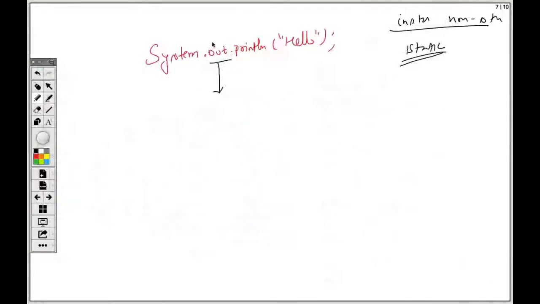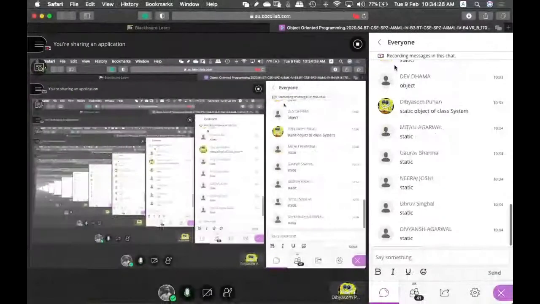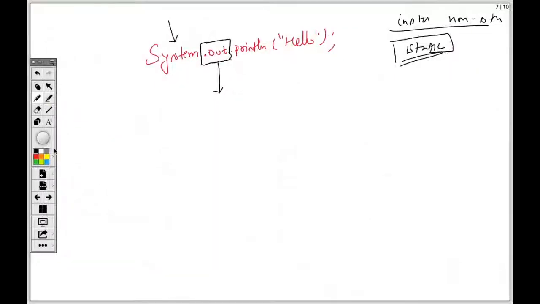Tell me, what kind of a variable is this? Out. For that, you have to look at System, and then you have to revisit how we should access static variables, and everything comes up in one answer, right? Static. So now remember my words, what I said previously, that whenever you are accessing, the ethical way of accessing any static variable is to use it through the class.